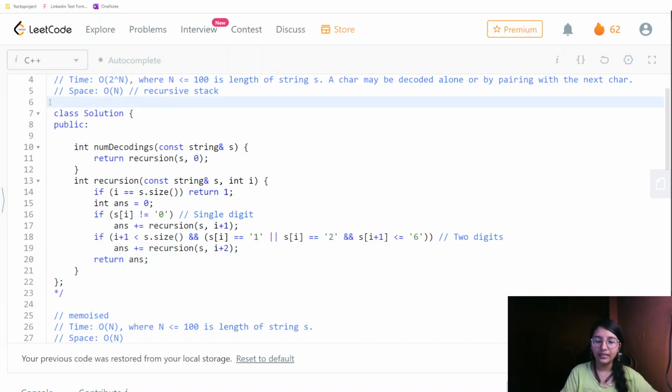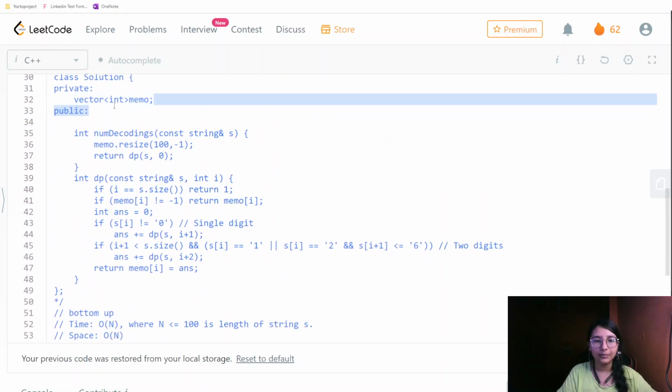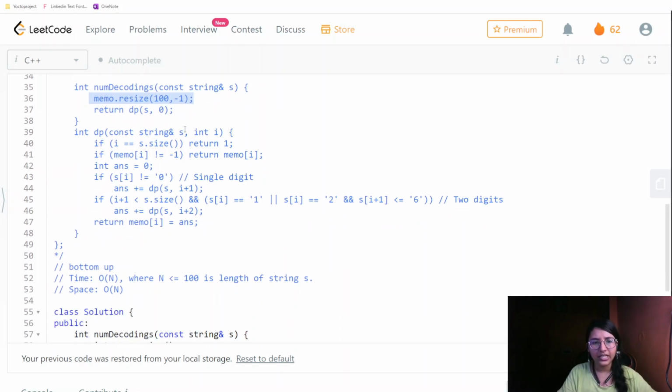Now comes the part of how we are required to memoize this particular solution. In our memoization part, we are taking this particular vector, and we are resizing it to 100, as in the constraint it was given that 100 is the size of the string, and initializing it with minus 1. And then if the index is equal to the size of the string, then we are returning 1, because now we can't go any farther.